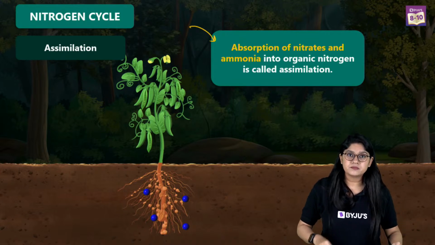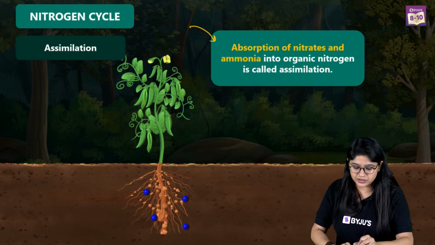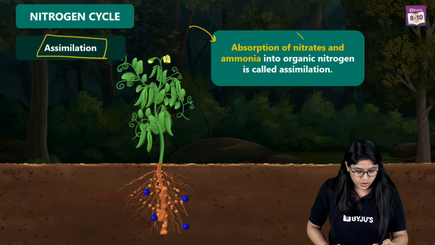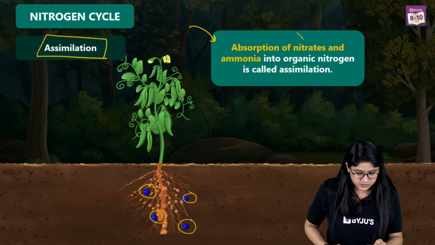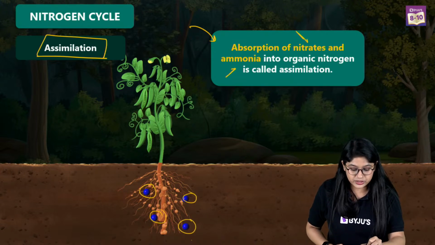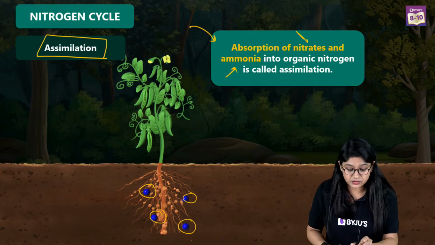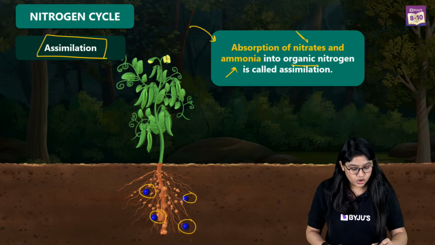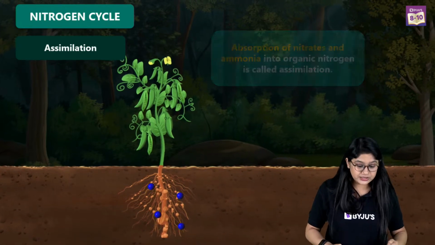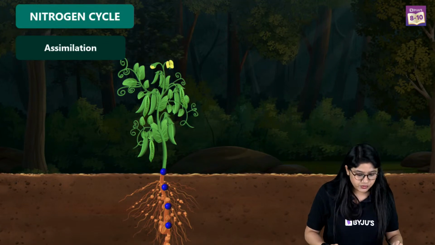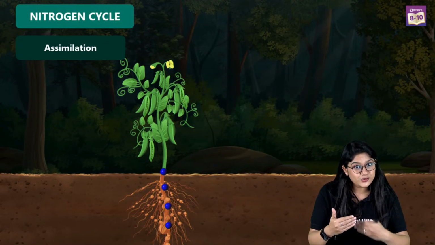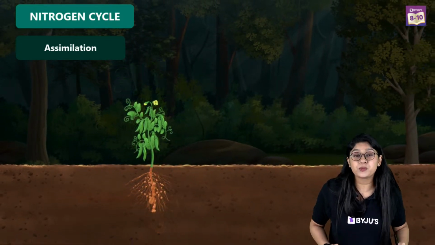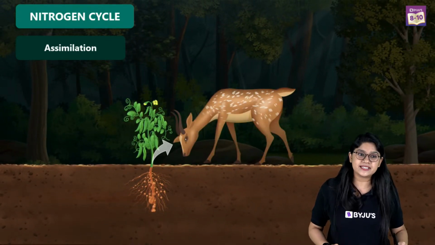Now what will be happening? Now the nitrogen is being broken down. We have other components of it, and we'll move into the second step, that is assimilation. Can you see these nitrate? The nitrate and the ammonia will be getting into organic nitrogen, and we call that process assimilation. Now the plants will be using this nitrogen. And further, when the animals consume the plants, they will be getting the nitrogen.